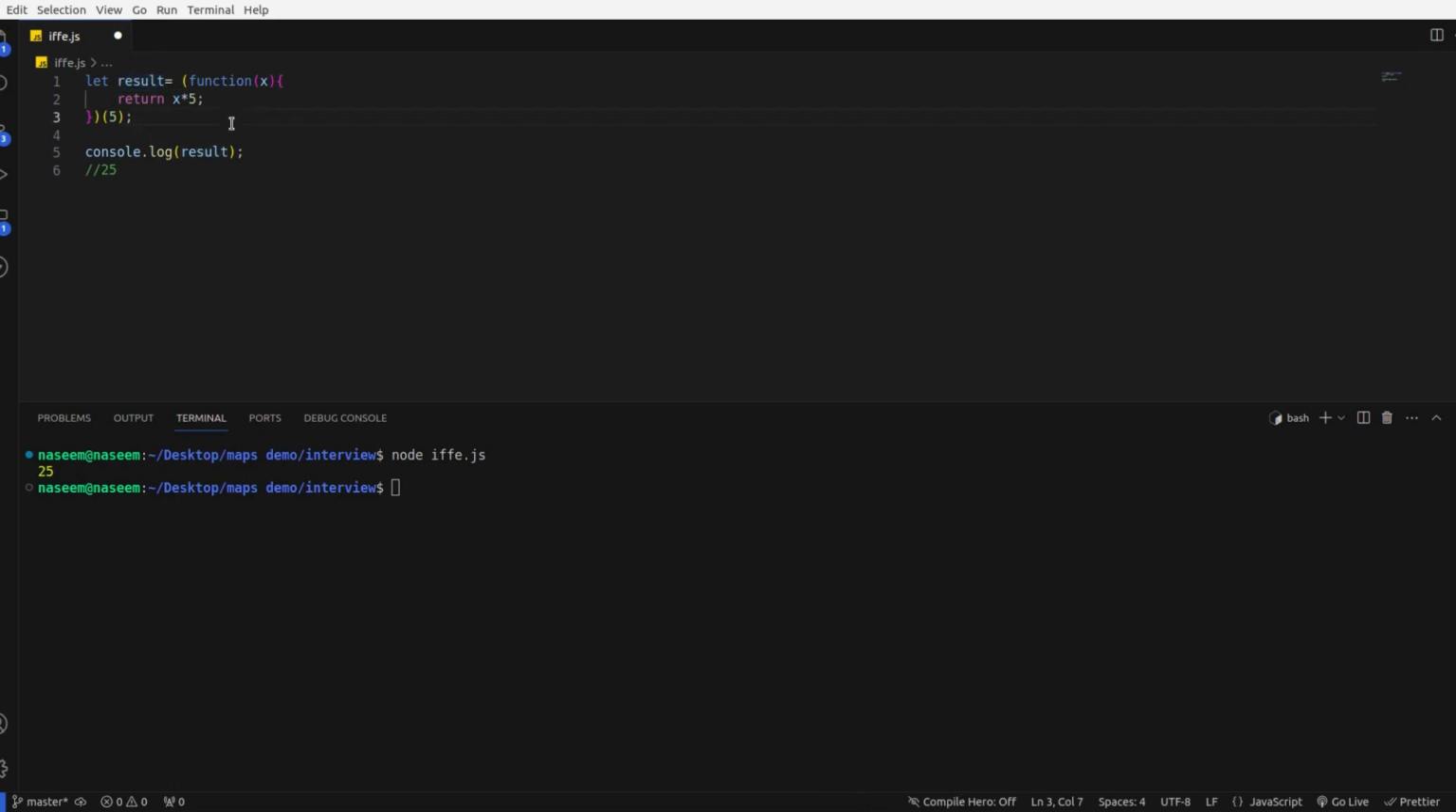And this kind of function or code pattern is called immediately invoked function expressions. In our next video we will talk about what immediately invoked functions are.